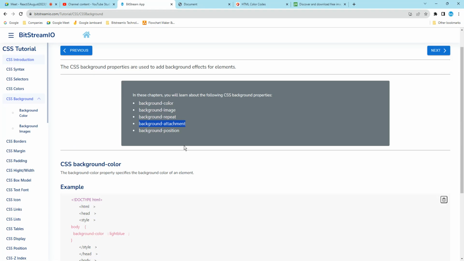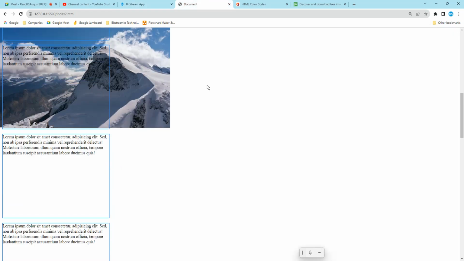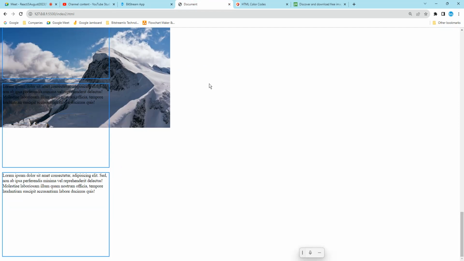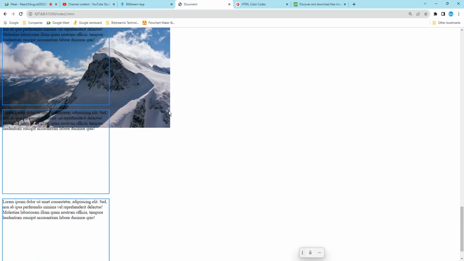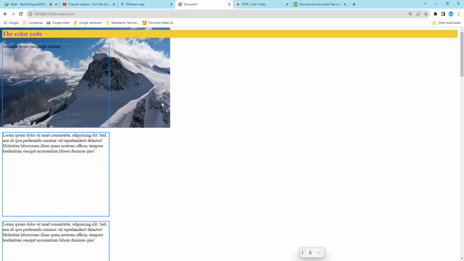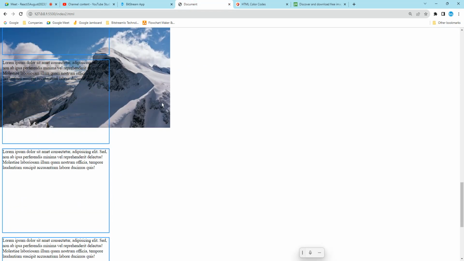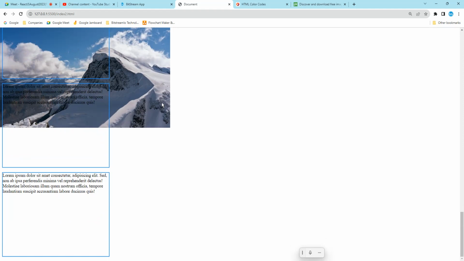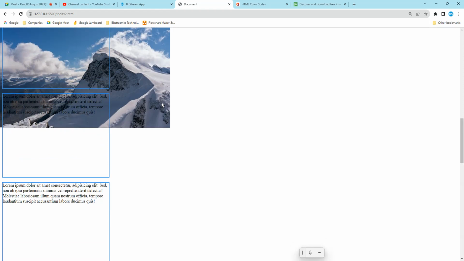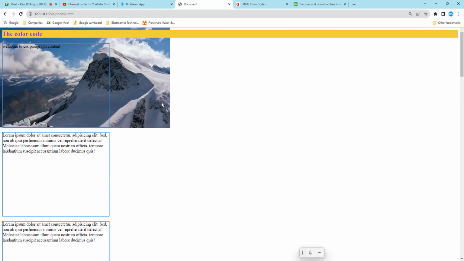Save it, run it. See here, earlier it was hidden. So I did background attachment fixed, so that is why the image is fixed here. If you scroll n times also, it is going to stay. Okay, so this is called background attachment.